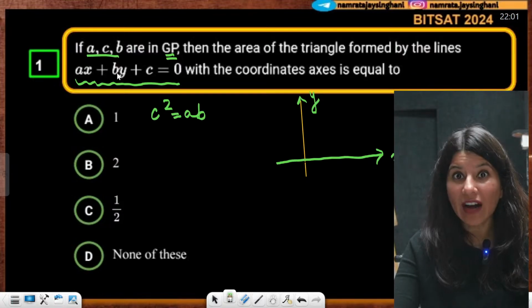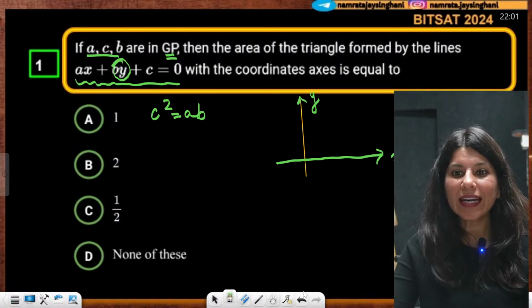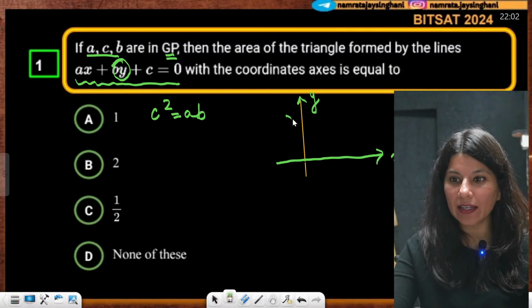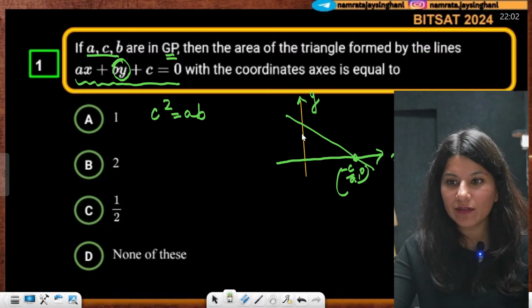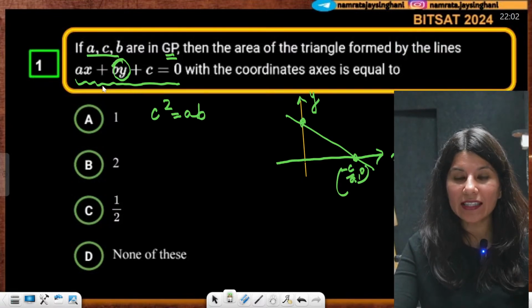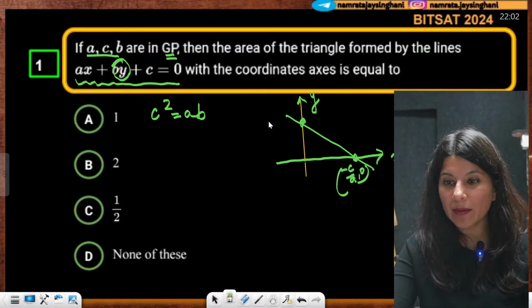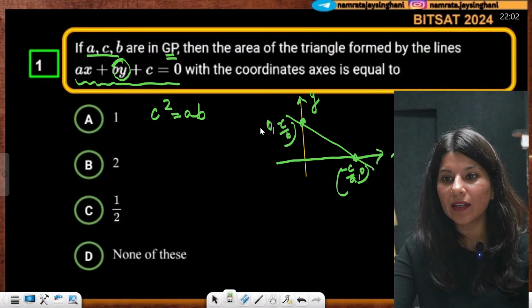If you put Y equals 0, you will get X equals minus C by A. So minus C by A, 0 is one of the points. Now on the Y-axis, if you put X equals 0, you get 0, minus C by B.